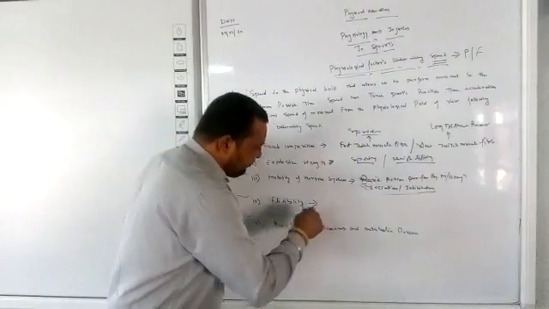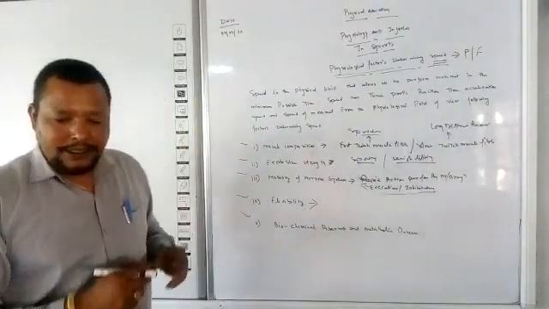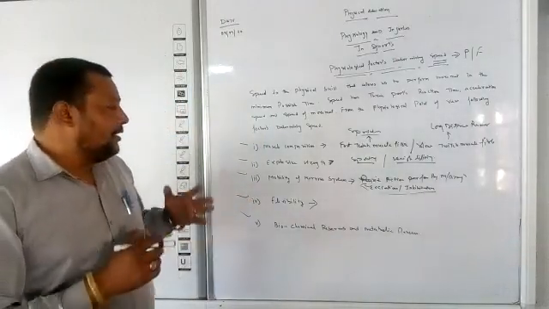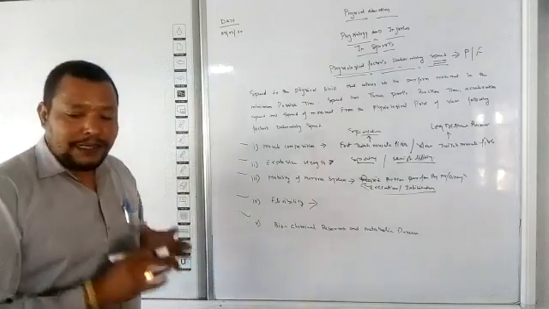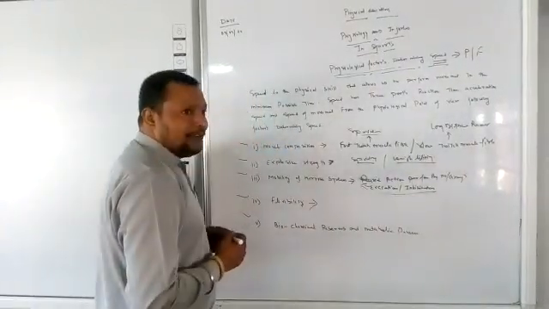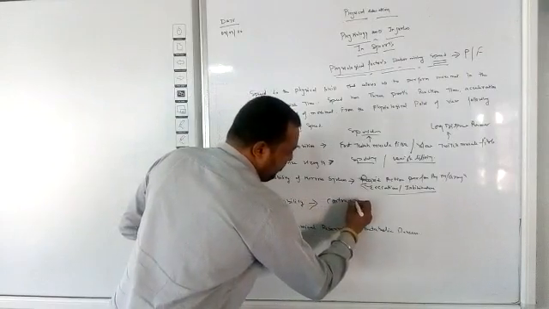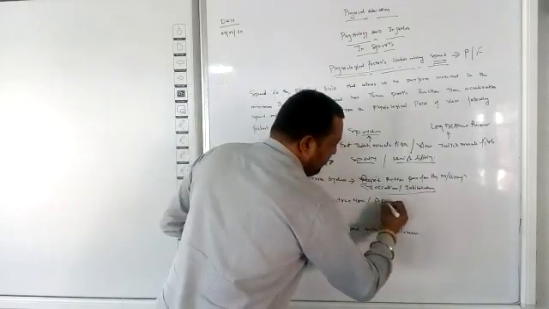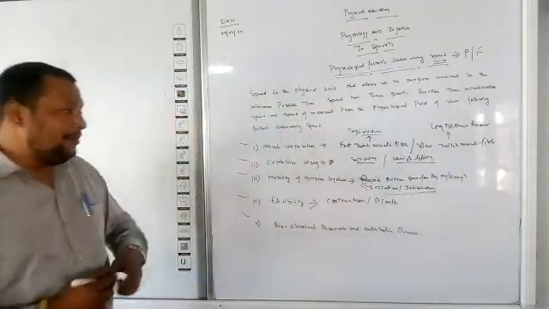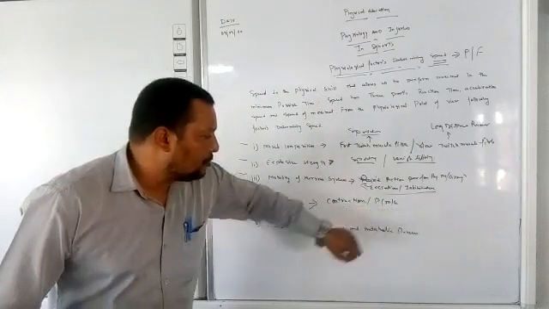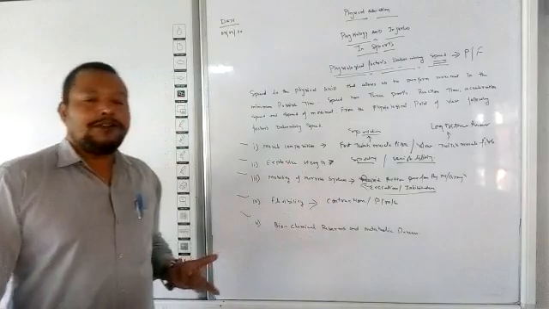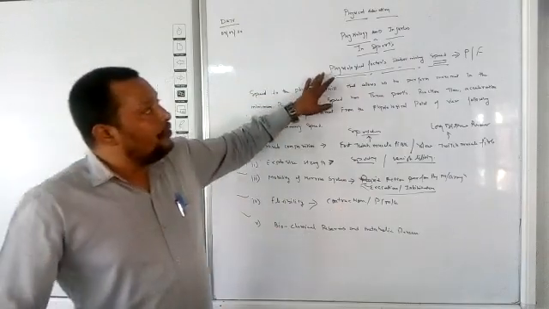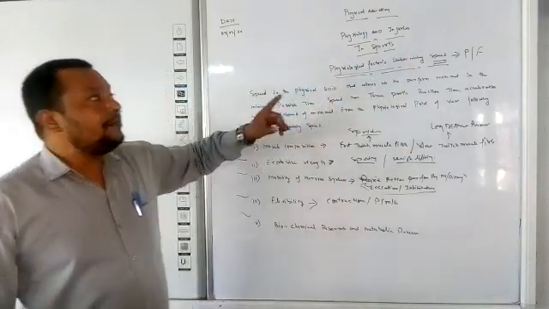Next one is flexibility. Flexibility of muscles also determines speed, because with more flexibility in the muscles, the contraction required for a movement in the body is greater. And contraction in which part? A particular muscle group. If there is no flexibility in a particular muscular group, the contraction is very less, and when the contraction is very less, the speed is very less. So flexibility is also an important physiological factor determining speed.